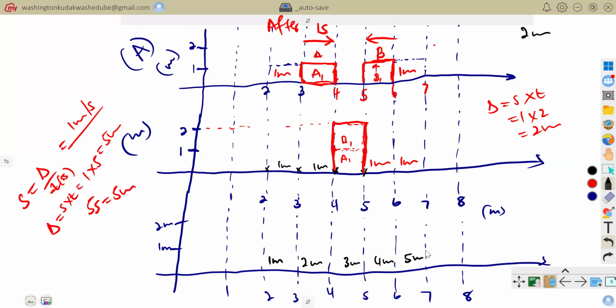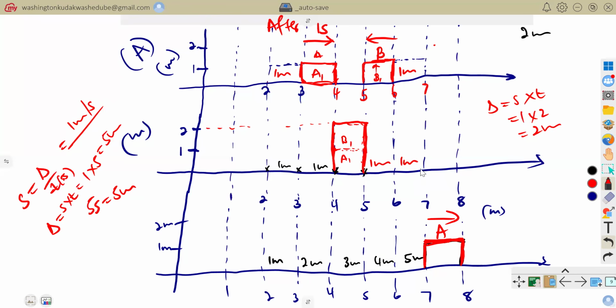So it simply means that now this is where it is, with the same amplitude. So you can see that after interference, this is what you are going to be having. Your pulse will continue moving with the same speed, with the same amplitude. So this is now A, after 5 seconds.